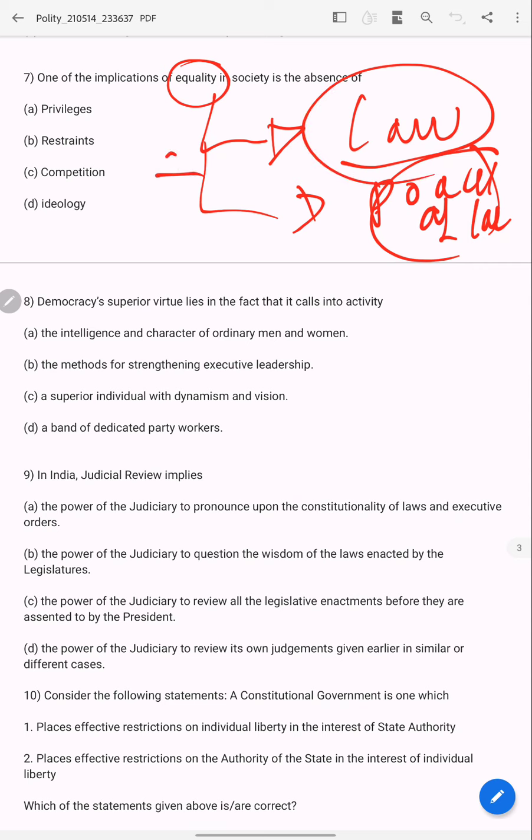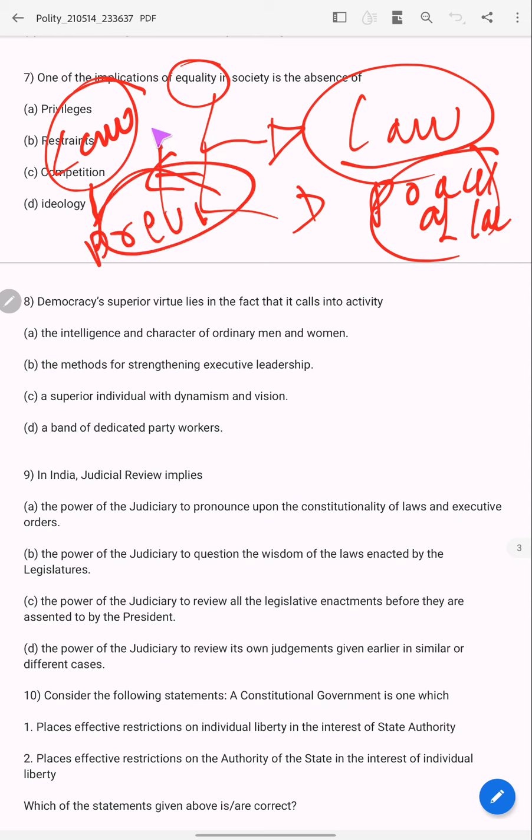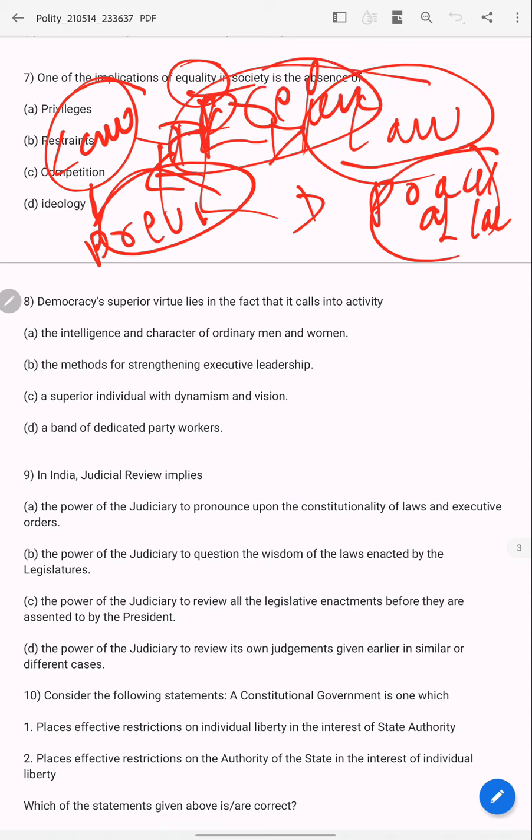What does it mean? There is nobody beyond the law. It means no privileges. Nobody is given preference. If someone is given preference, then it violates equality.